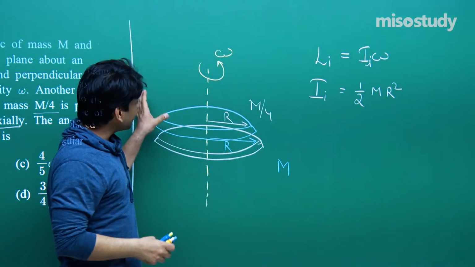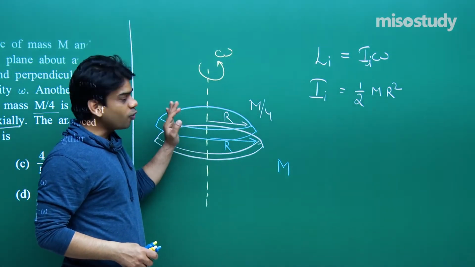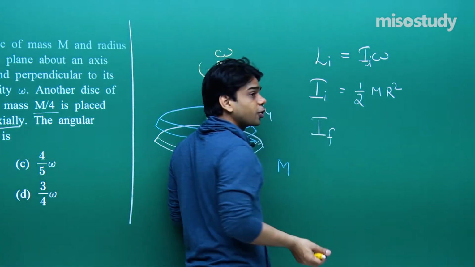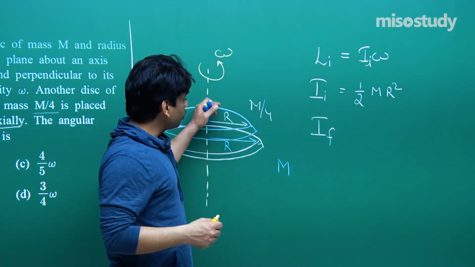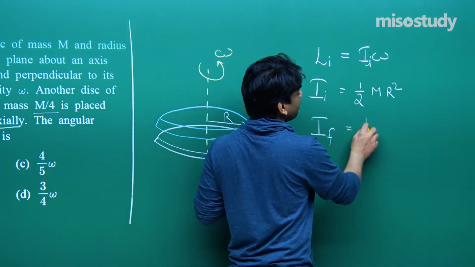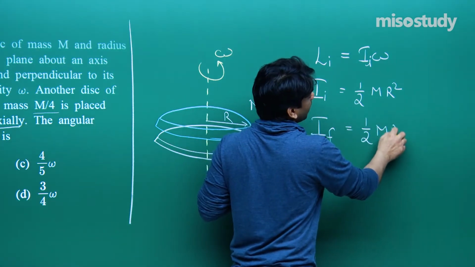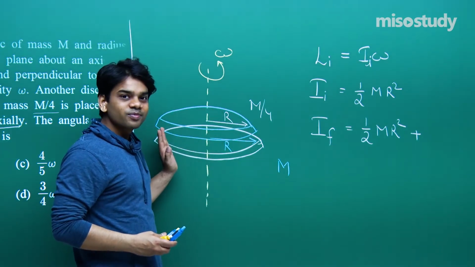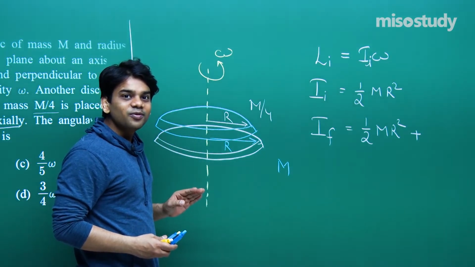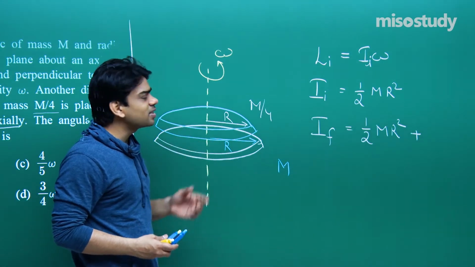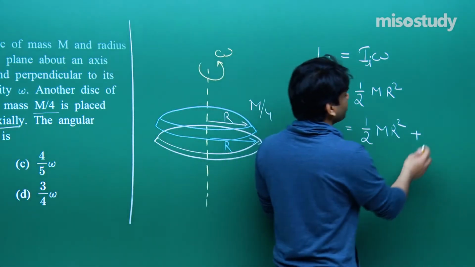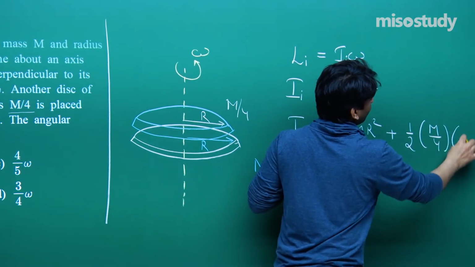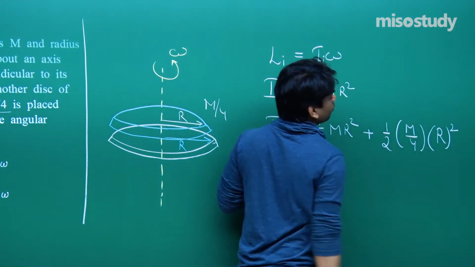Now you see that a second disk is kept over it. Mass M by 4, radius same, that is R. So if I talk about the final moment of inertia of the combined system, the two disks, then we will have half MR square plus the moment of inertia of the second disk about the same axis, that will be half its mass M by 4 multiplied by the square of its radius. So half M by 4 R whole square. This is what we have to use.